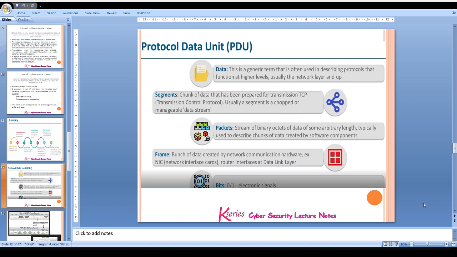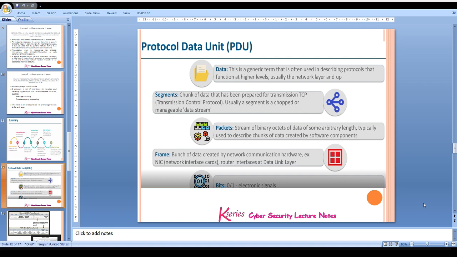Now comes the framing. Framing of data takes place at the data link layer, the bunch of data created by network communication hardware, that is network interface card or router interfaces, at the data link layer. Then comes the packetization of these particular frames. Now these packets are formed at the network layer.